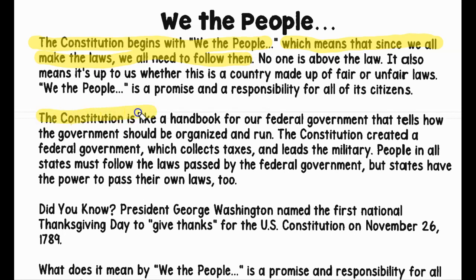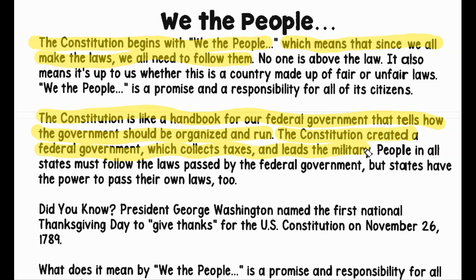All right. The Constitution created a federal government, which here's what the government does. The Constitution created a federal government which collects taxes and leads the military. People in all states must follow the laws passed by the federal government, but states have the power to pass their own laws. Did you know President George Washington named the first National Thanksgiving Day to give thanks for the U.S. Constitution on November 26, 1789?